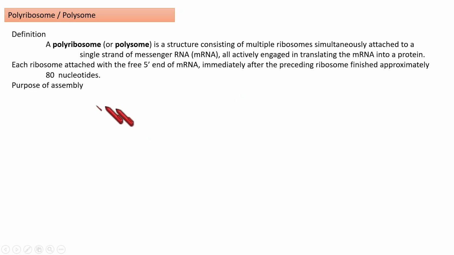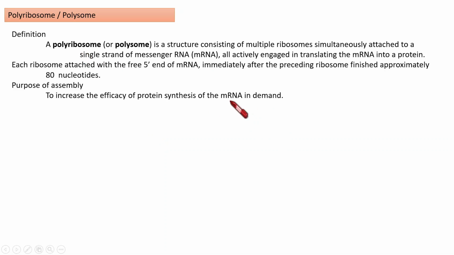So what is the purpose of this assembly of so many ribosomes on one mRNA? That itself means that this mRNA is highly demanded. The proteins from that mRNA are highly required by the cell. So many rounds of translation are required. So to increase the frequency of its translation, so many ribosomes are assembling and doing so many rounds of translation.